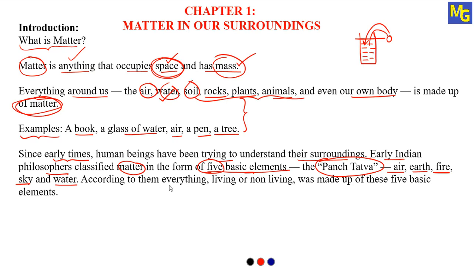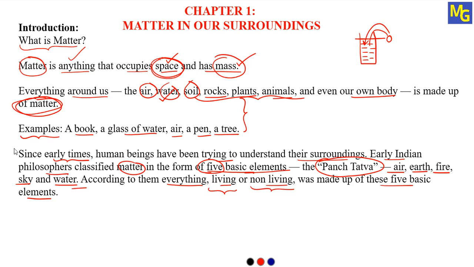According to them, everything living or non-living was made up of these 5 basic elements. So in earlier days, philosophers used to explain all the things around us through these 5 Panchatattva. Whatever is there around us, living or non-living, everything is made up of air, earth, fire, sky and water.